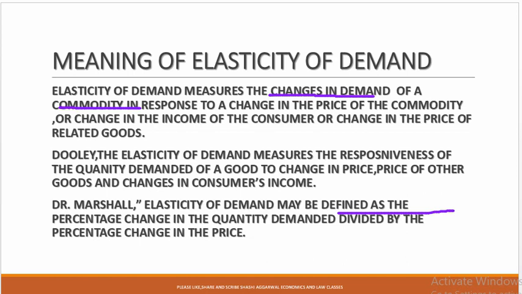In the elasticity of demand, we measure the response of one variable due to change in the other variable. According to Dooley, the elasticity of demand measures the responsiveness of the quantity demanded of a good to change in price, changes in the price of other goods, and changes in consumer's income. Dr. Marshall has explained the elasticity of demand may be defined as the percentage change in the quantity demanded divided by the percentage change in the price.